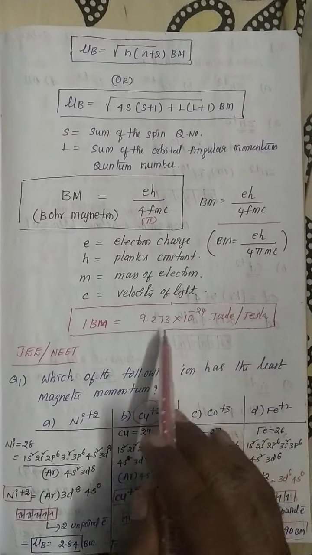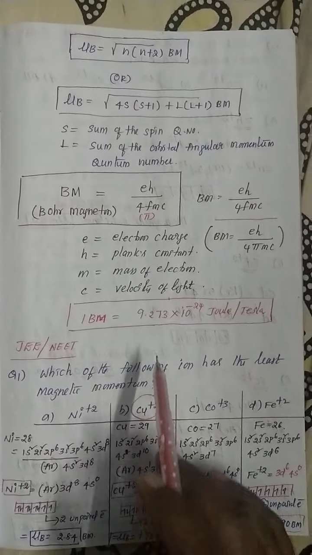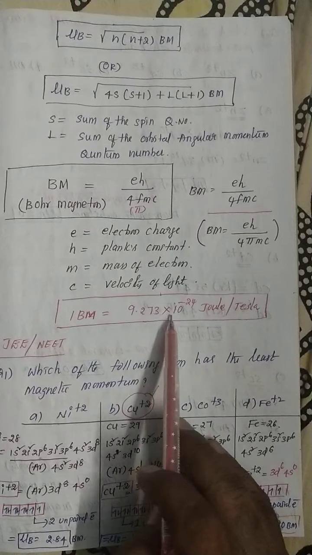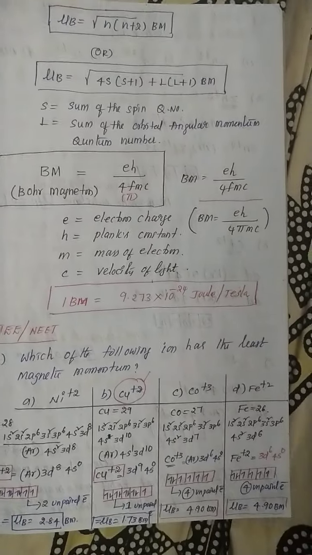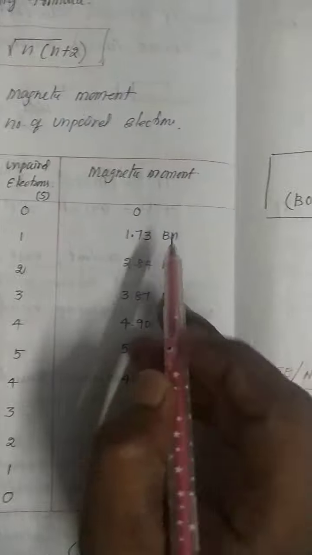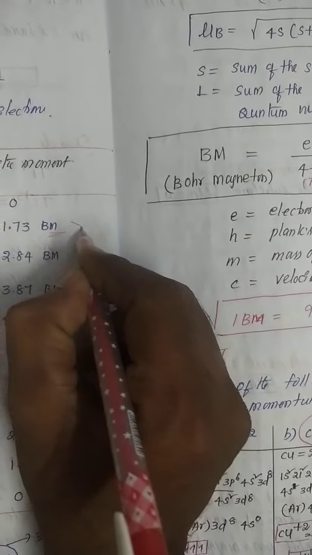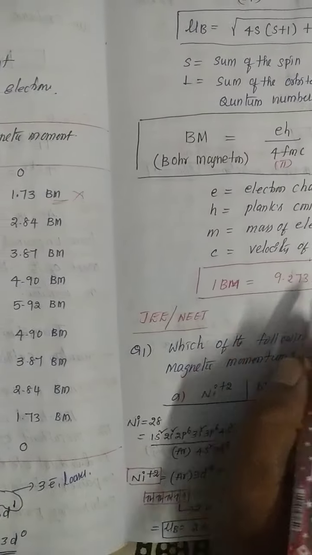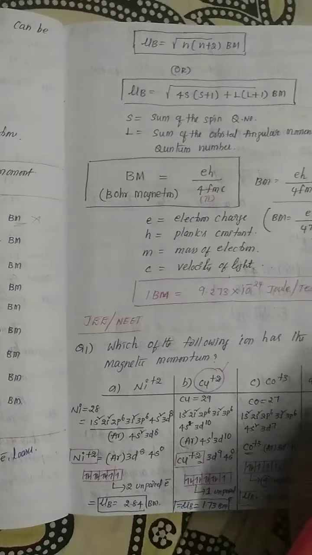Now the entire Bohr magneton value is equal to 9.273 into 10 to the power of minus 24 joules per Tesla. For example, here only one electron is there. So BM here means 1.73 into this value, 9.273 into 10 to the power of minus 24. That's why it is simplified as BM. So this is the most important, my dear students.